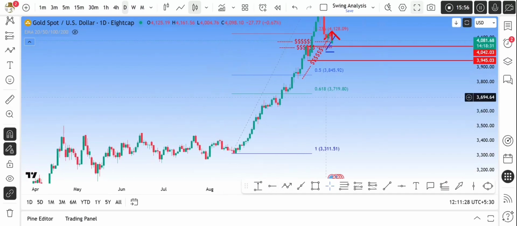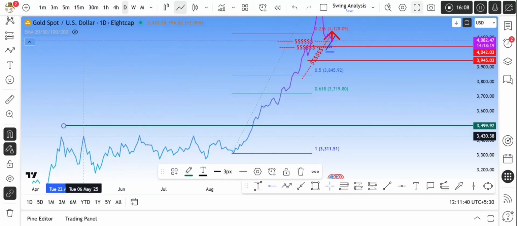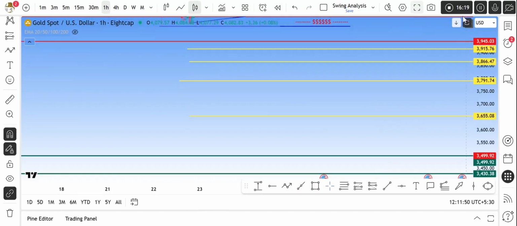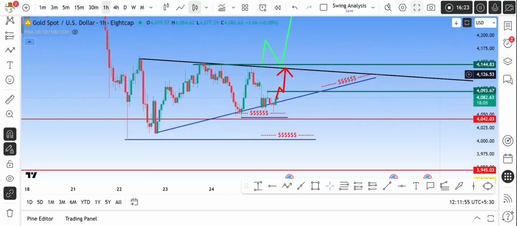And in case the selling is very huge, there is even a high probable chance for gold to retest the previous all-time high. So kindly do your own analysis, follow risk management and be a profitable trader.